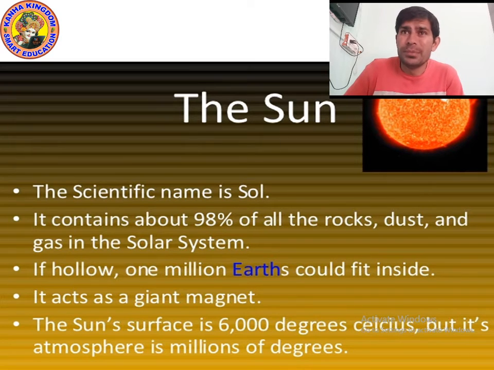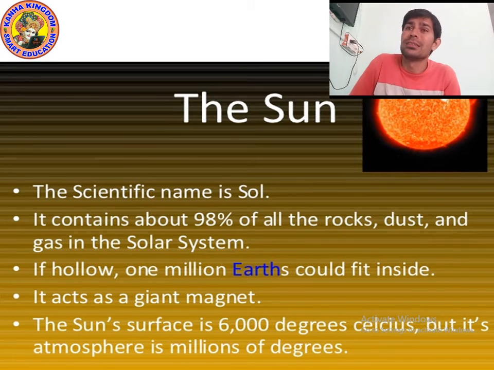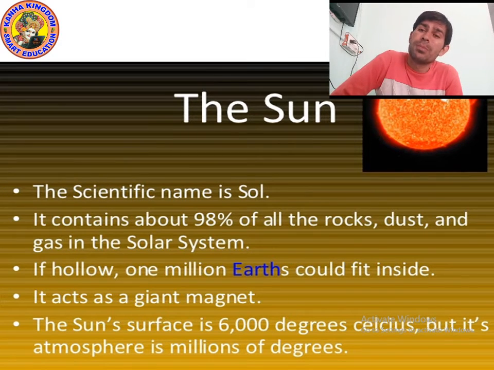They all orbit around the sun. On the basis of objects orbiting the sun, they are divided into 3 classes: planets, dwarf planets, and small solar system bodies. So what is a planet? A planet is any body that orbits around the sun, which has enough mass and a spherical shape.